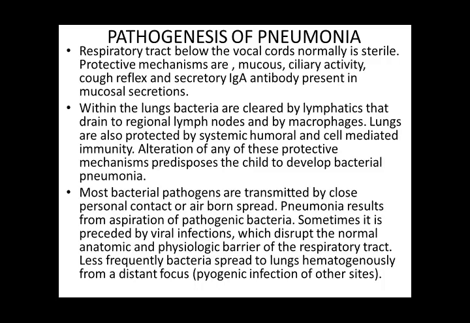I have told you already: the mucous membrane, ciliary activity, and secretory IgA. If they are disrupted, then bacteria can infect the lungs. Bacteria may also enter the lungs through hematogenous spread from a distant focus like meningitis or some pyogenic infection elsewhere in the body.